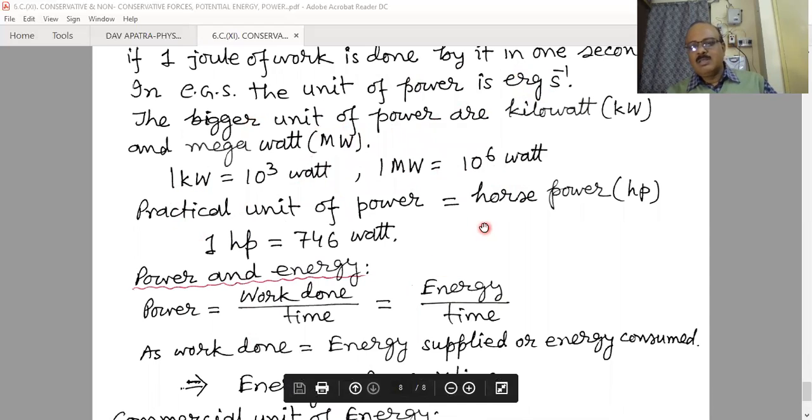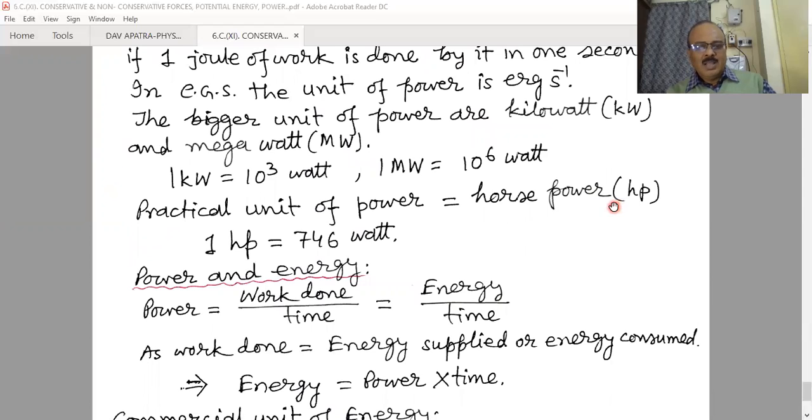The practical unit of power is the horsepower. It is a British unit, and 1 horsepower is equal to 550 foot-pound per second, which is the average power of a horse. When we convert it into the SI system, it is approximately equal to 746 watt. It is not in the CGS or SI system, it is in the British system. On average it is the power of a horse, and in the SI system it is approximately 746 watt. It will be required in future.